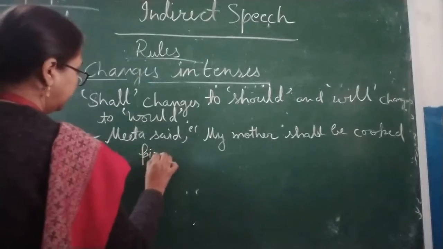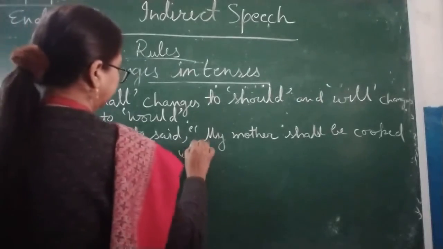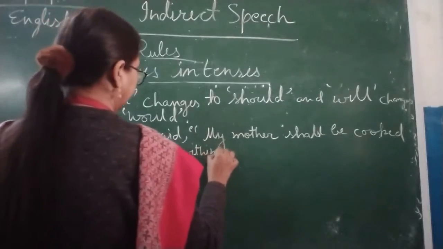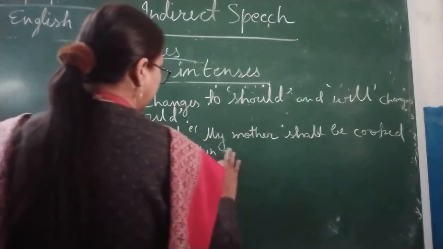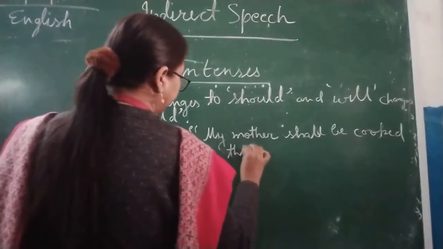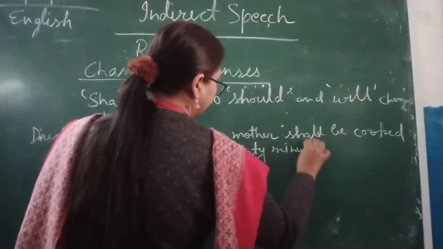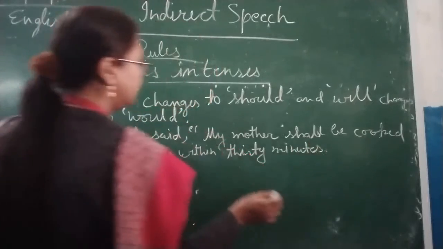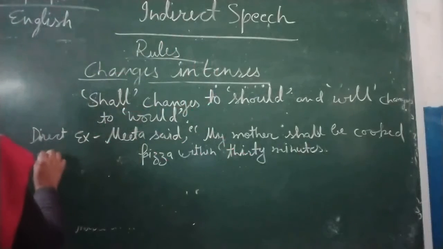You can write pizza within 30 minutes. Okay, so here we will write in indirect speech.